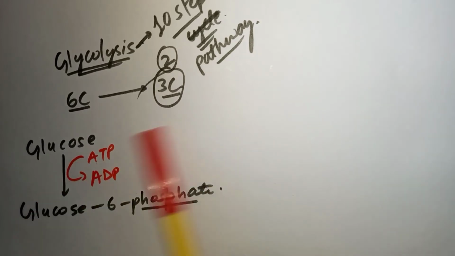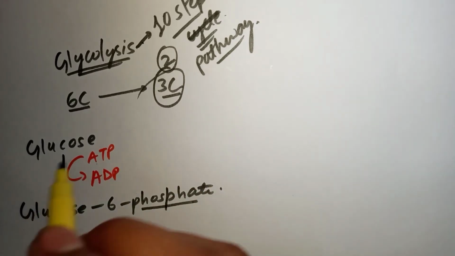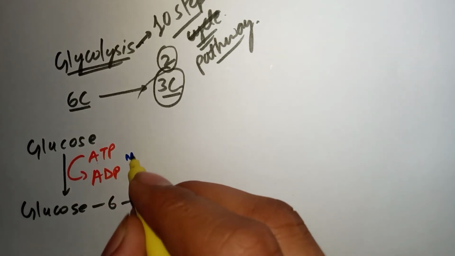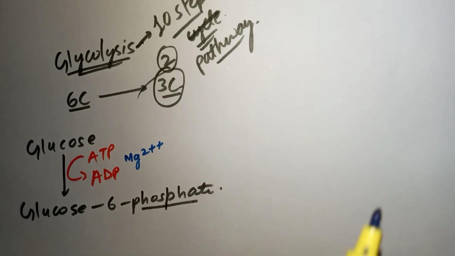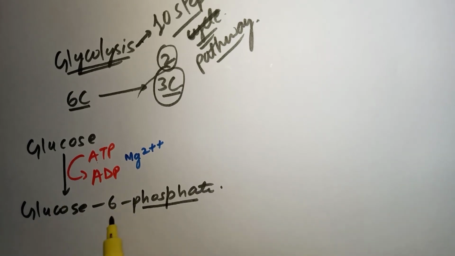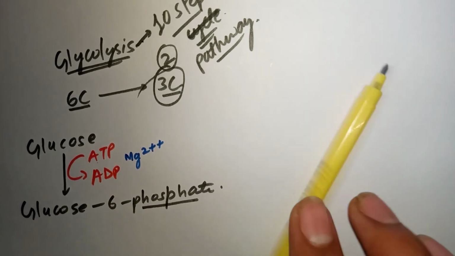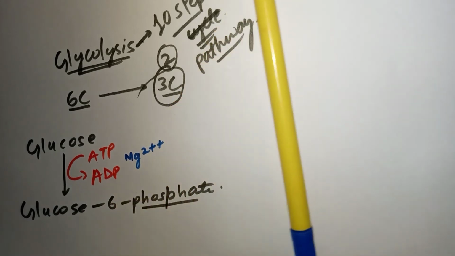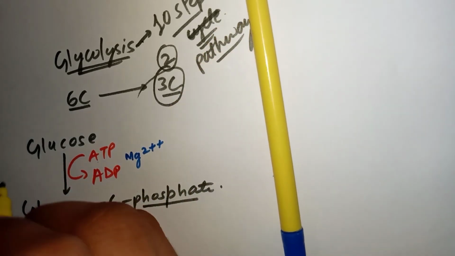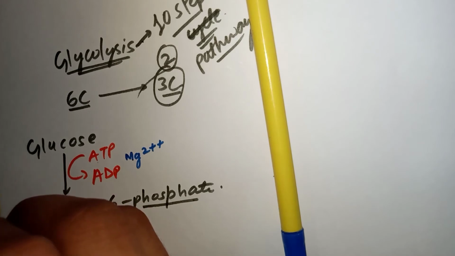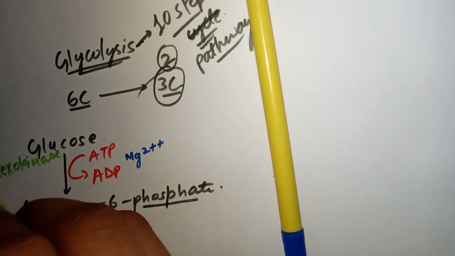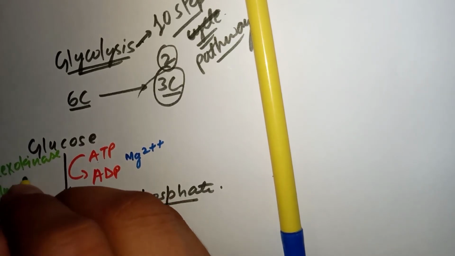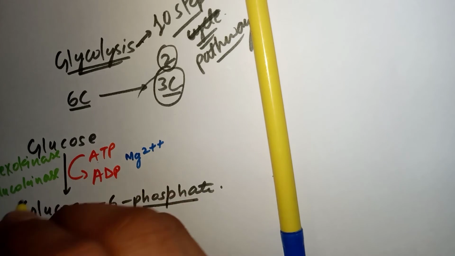And whenever there is ATP production, there is the inclusion of Mg2+ ions, right? So glucose is being converted into glucose 6 phosphate. Then there is a need of a certain enzyme for this. So there is hexokinase or glucokinase.